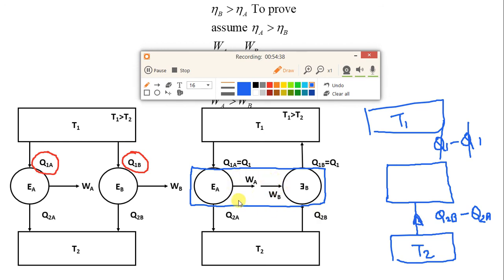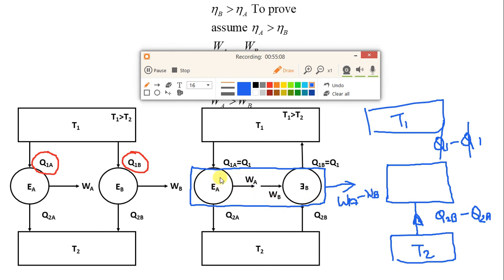Now if you see the combined device, the work done by engine A is supplied to heat pump B, but there will be some excess work. That excess work which we are getting from the combined device will be WA minus WB.